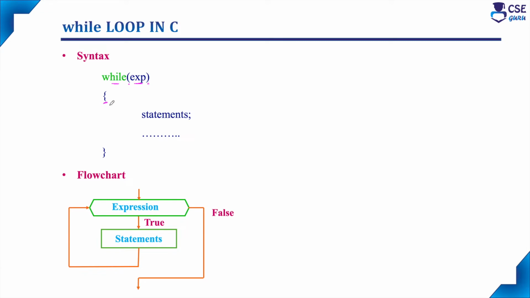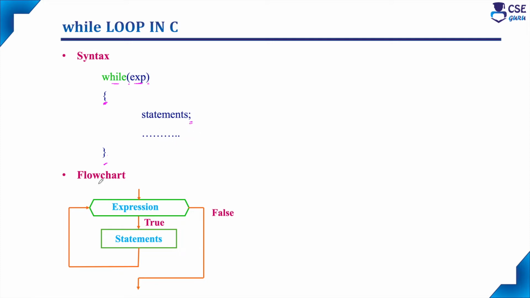Immediately after the statement, there is an open curly brace and closed curly brace. Within this curly brace, any number of statements, that is the body of the loop, we can place here. And all the statements have to end with a semicolon.